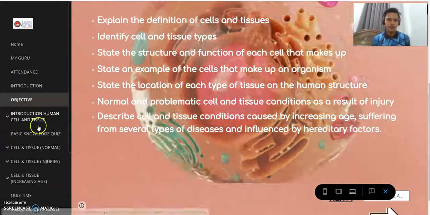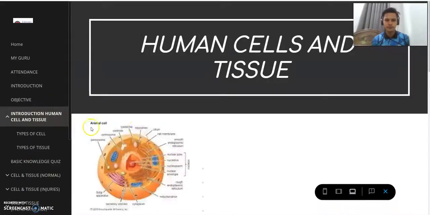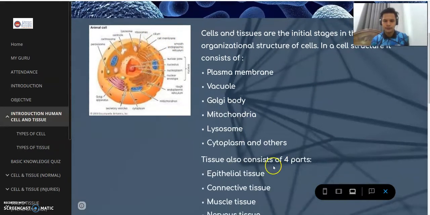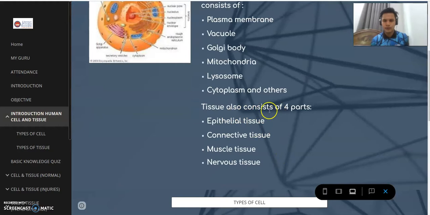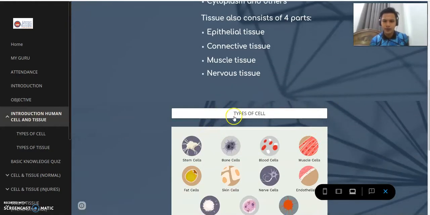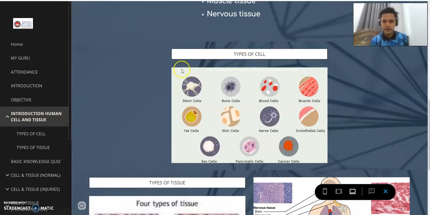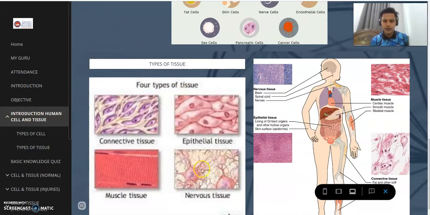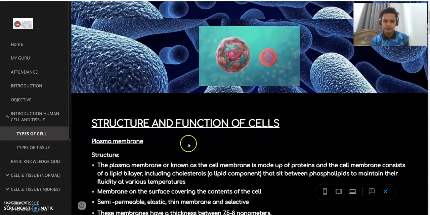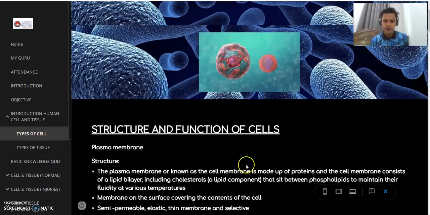And then we go through to the introduction of human cell and tissue. As you can see here, the introduction. Tissue also consists of 4 parts, as you can see here. And then the student will get to know about the types of cell and types of tissue here, and we provide some pictures or diagrams for them to know and understand more about it. And then we go into types of cell.